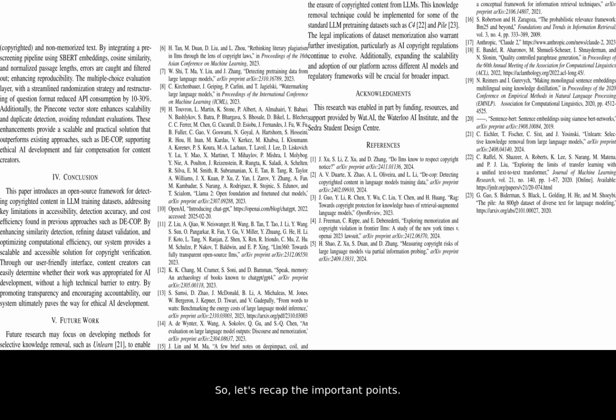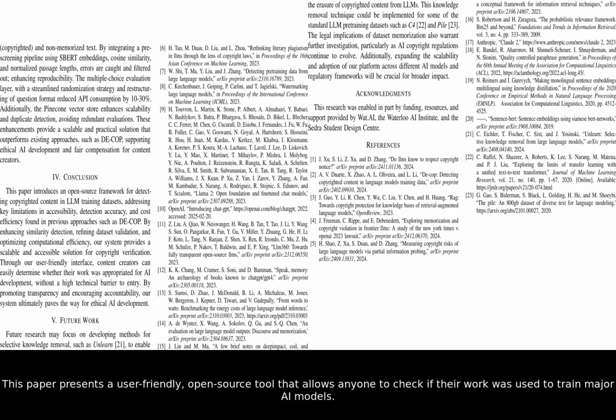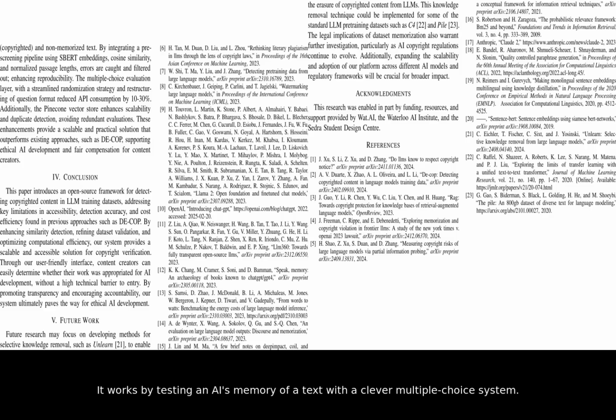So, let's recap the important points. This paper presents a user-friendly, open-source tool that allows anyone to check if their work was used to train major AI models. It works by testing an AI's memory of a text with a clever multiple-choice system. And it's significantly faster, cheaper, and more reliable than previous solutions. This is a major step forward for transparency in AI, giving creators a practical way to protect their intellectual property.